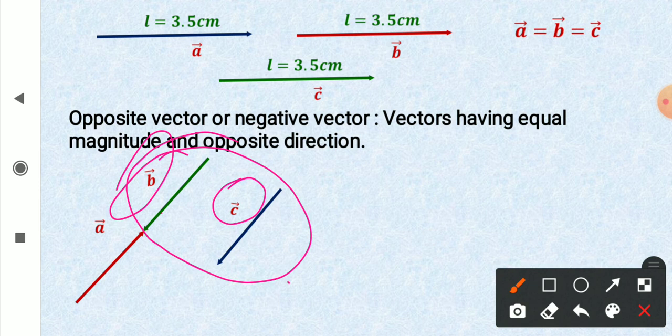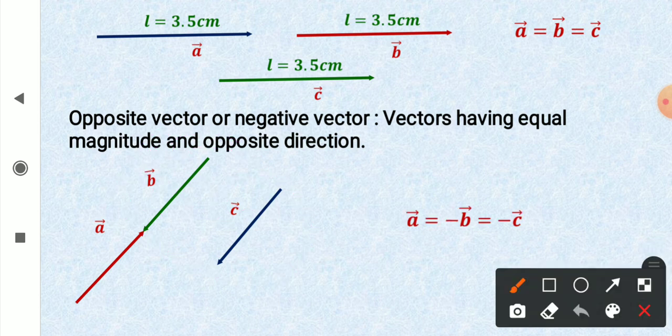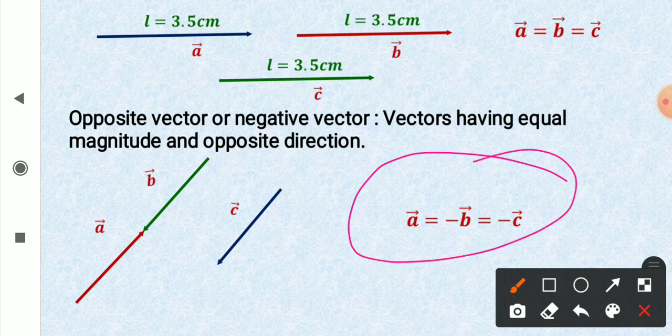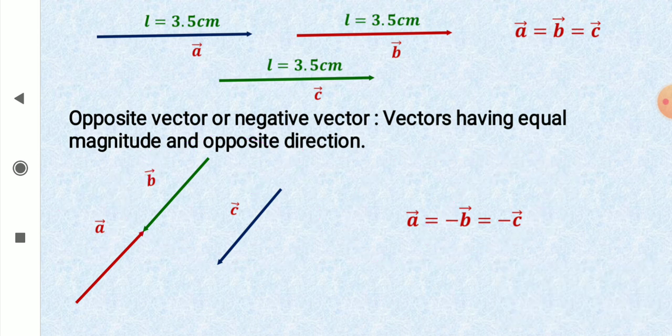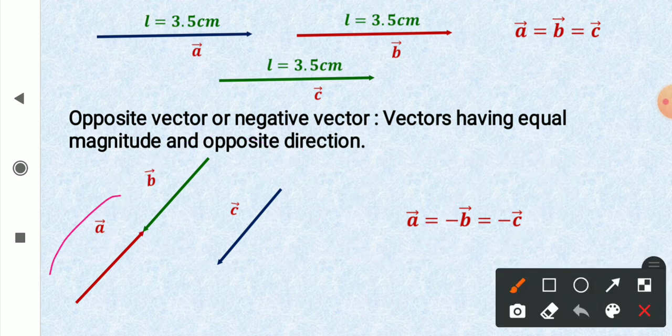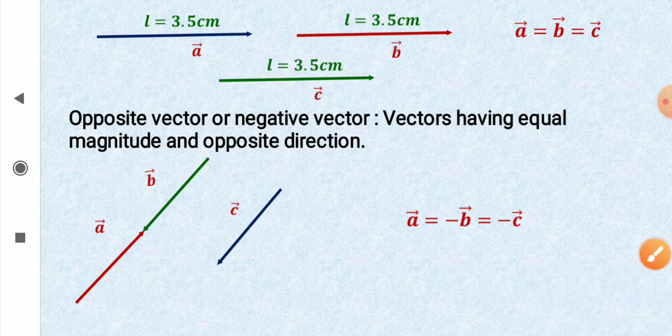So B is equal to C, and A is equal to minus B and A is equal to minus C. So I can write it as vector A is equal to minus B is equal to vector minus C and vector B is equal to vector C. I can say that vector A and C are anti-parallel.